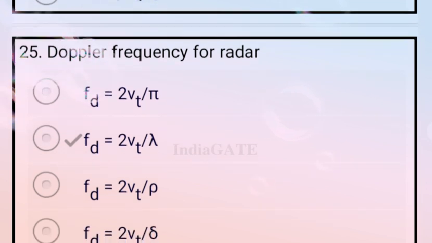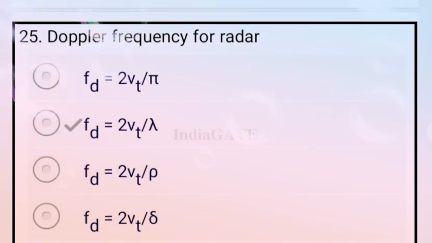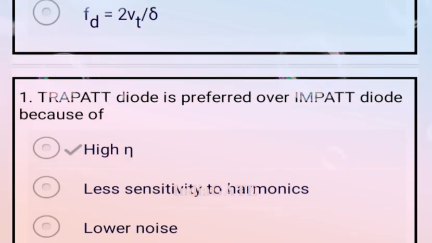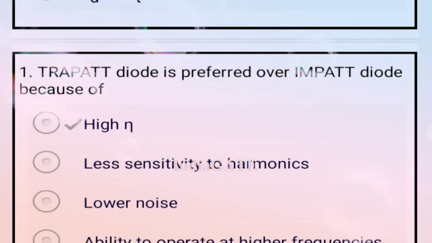Next question, Doppler frequency for a radar. So option B is your correct answer, that is fd equal to 2 vr upon lambda. Next question, TRAPATT diode is preferred over the IMPATT diode because of its high efficiency. So option A is your correct answer.